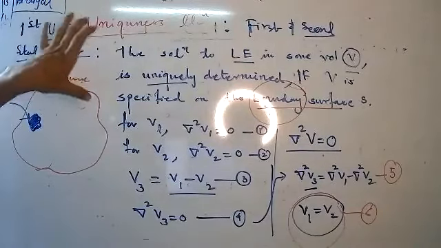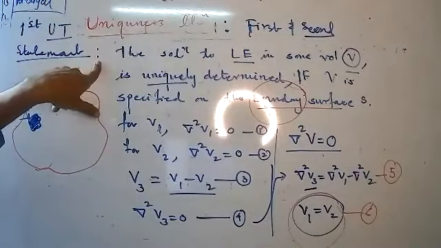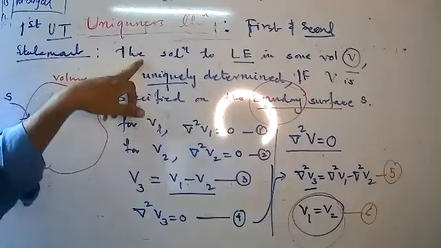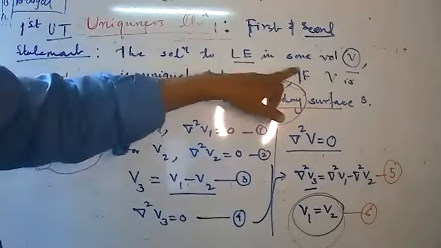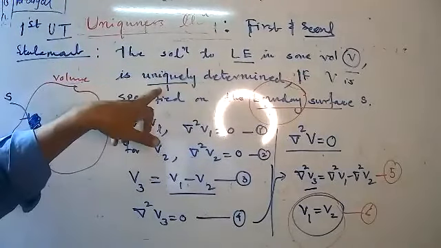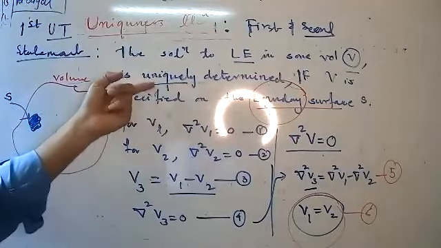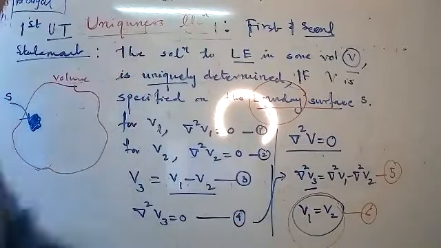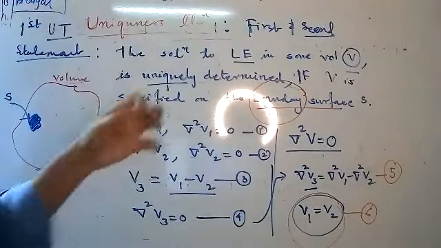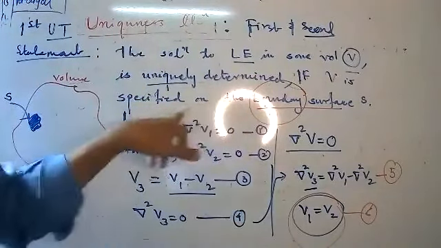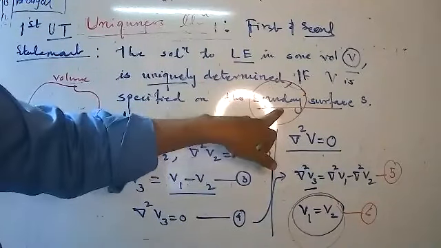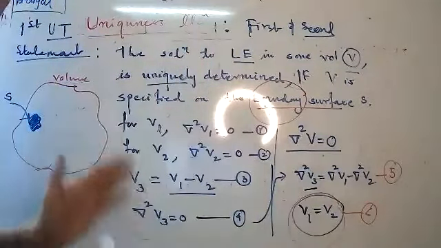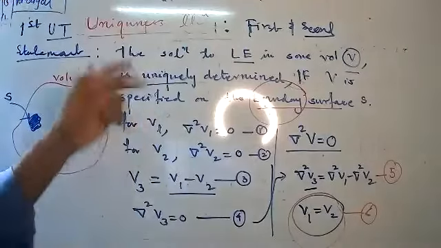Understood? In the exam, first write the statement. Suppose in the exam: the solution to Laplace equation in some volume V is uniquely determined. You should write uniquely. Uniquely means you can find the perfect answer; you will get one particular answer. Okay? And if V is specified on the surface, which surface? Boundary. Boundary means end point.